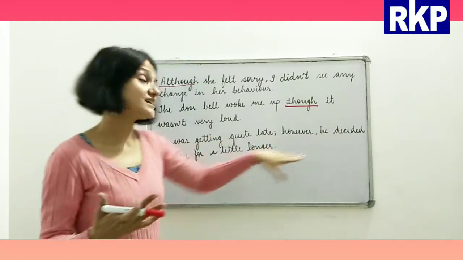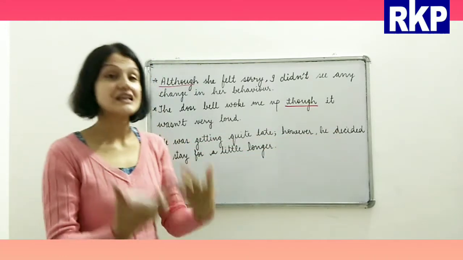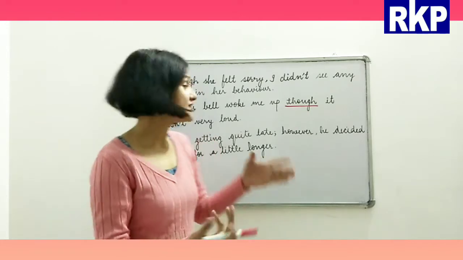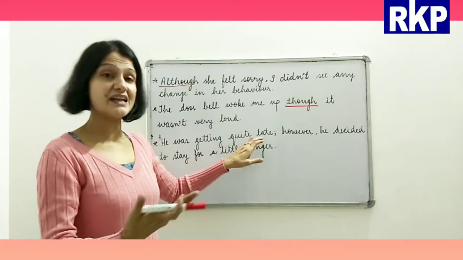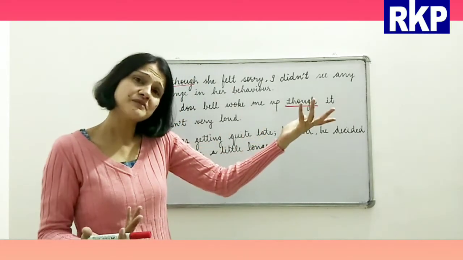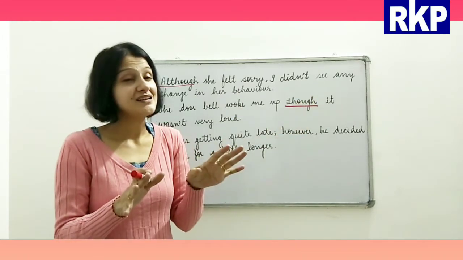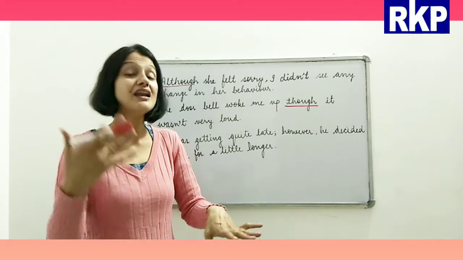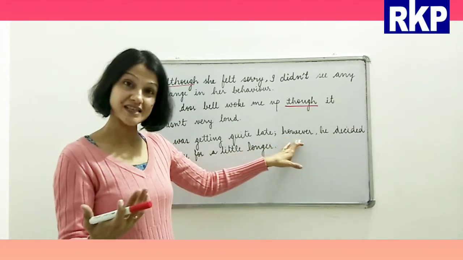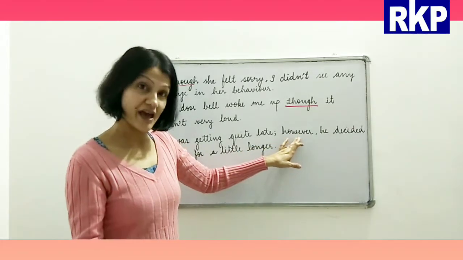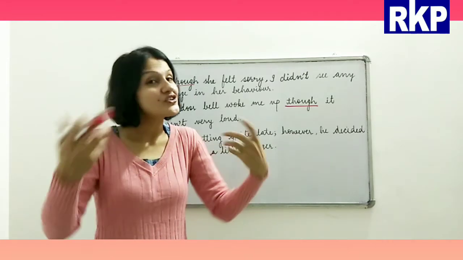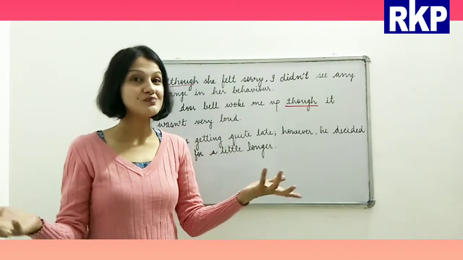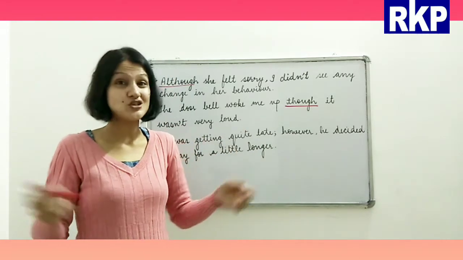He decided to stay for a little longer. So basically when he was getting late, he should have left. But he did not leave and he stayed there for a little longer. So in such cases we use however when there is contrast in two sentences, in two situations.